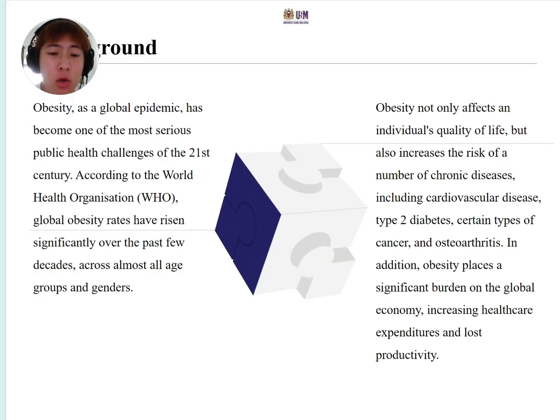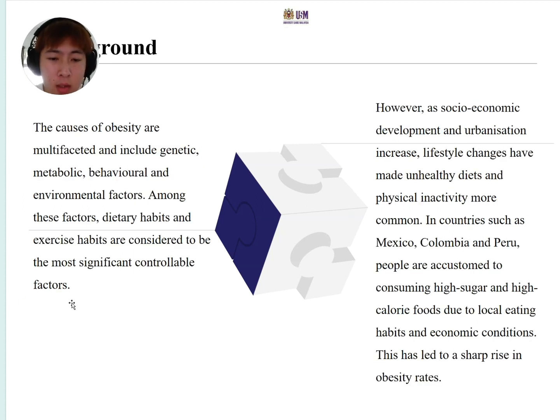Obesity is a critical global health challenge, with rates rising dramatically across all demographics. It leads to serious health issues like diabetes, straining healthcare systems and economies. The causes are multifaceted, but diet and exercise are key controllable factors. Urbanization and socioeconomic changes have worsened unhealthy lifestyles, especially in countries like Mexico.